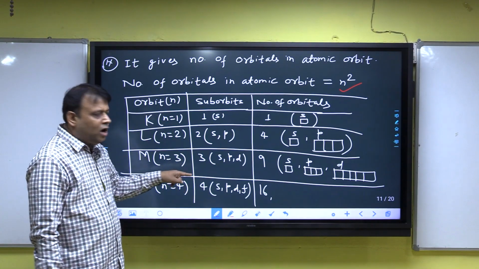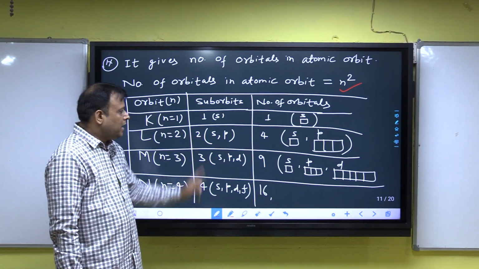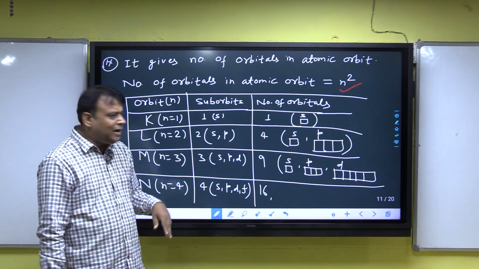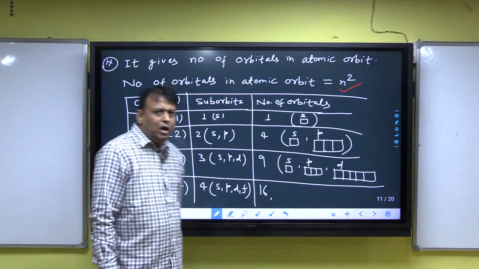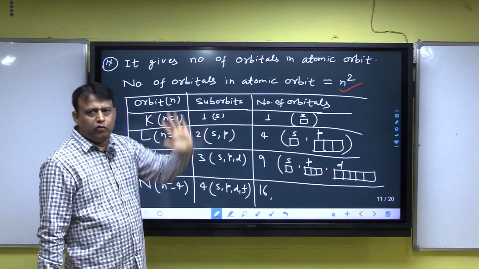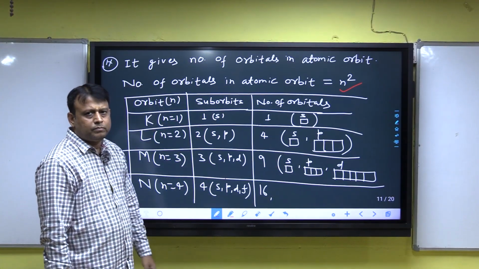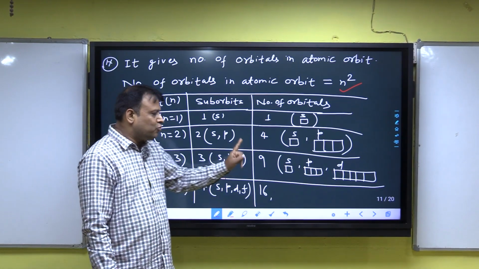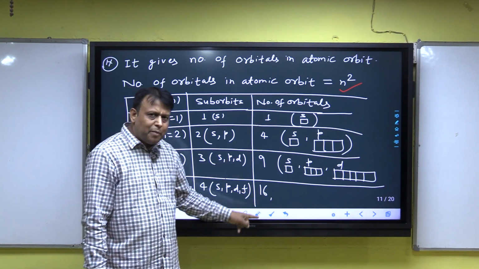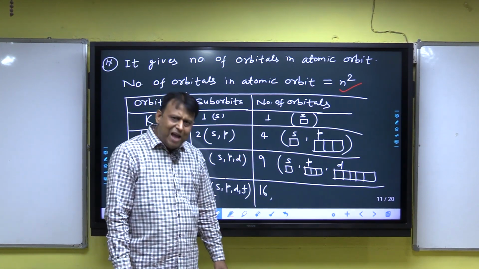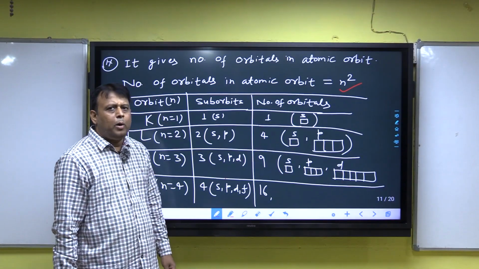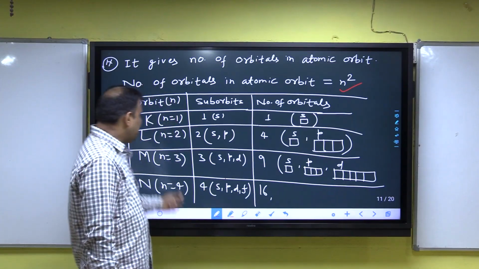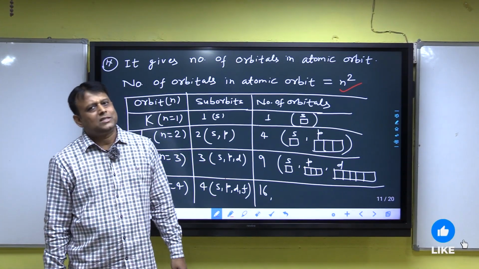But in the second orbit, 2 suborbits, S and P: S has one orbital and P has 3 orbitals. So 3 plus 1 is 4, and by the formula 2 square is 4. In the third orbit, we know there are 3 suborbits, SPD: S has 1 orbital, P has 3 orbitals, and D has 5 orbitals, and the number of orbitals 1 plus 3 plus 5 is 9, and by the formula n square, that is 3 square.